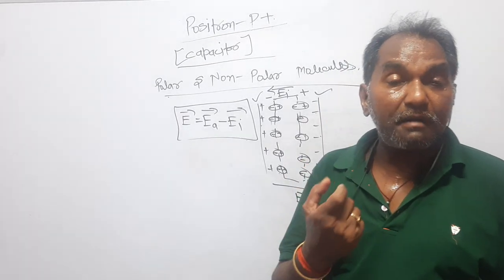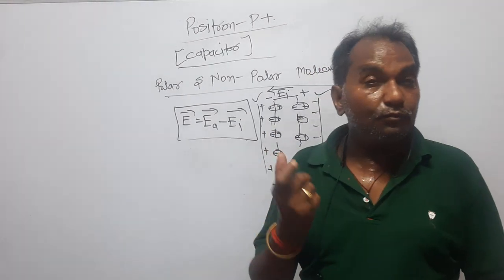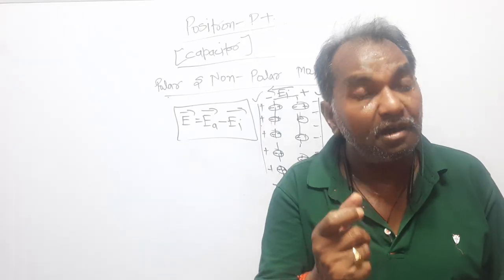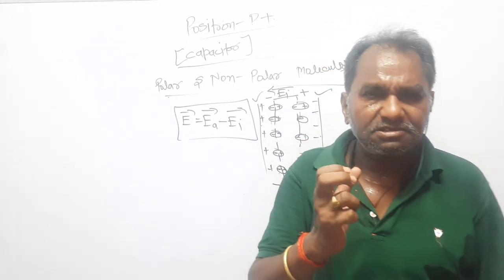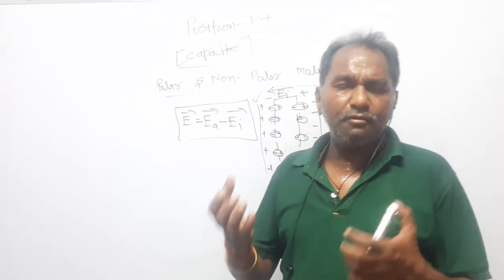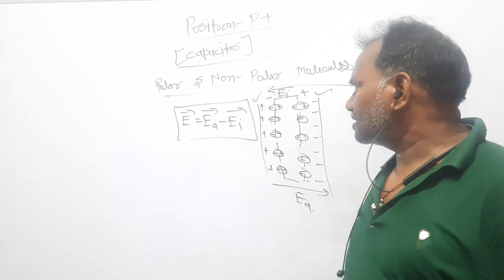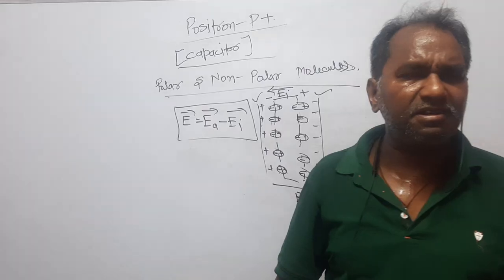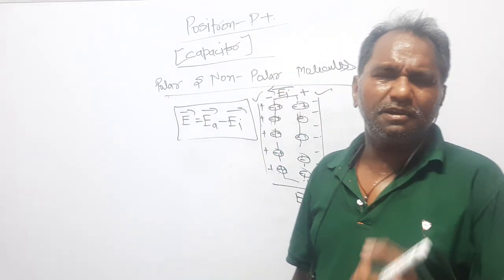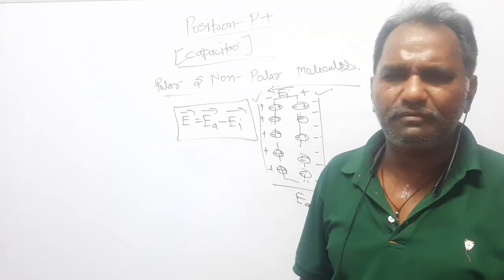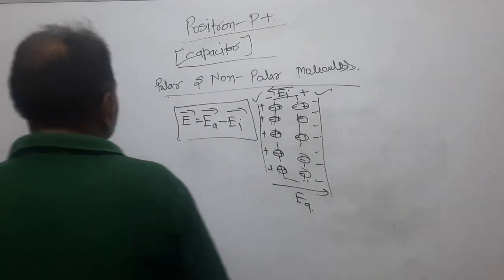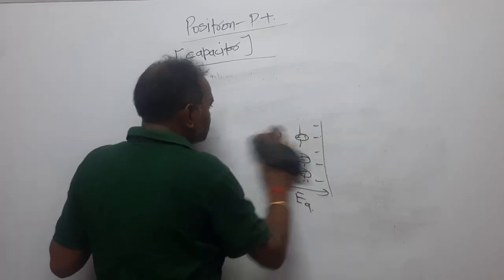It means the impact of the dipole is what? What happens when a dielectric is kept in an external electric field? My question is, what happens when a dipole is kept in an external electric field? The real impact is what? The net electric field will be reduced, and this very fact is used very importantly in the capacitor. Now dear students, let's talk about the capacitor.